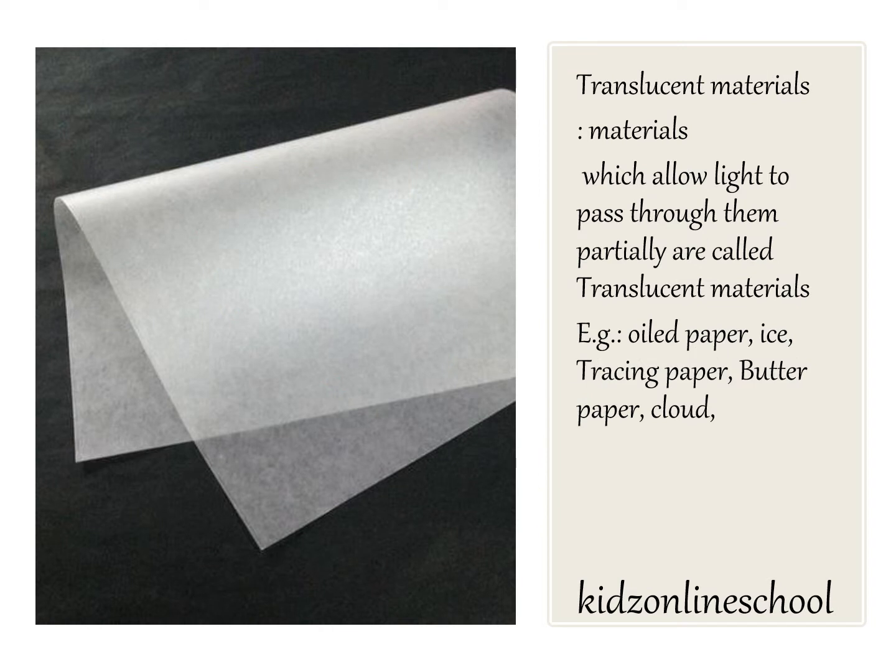Translucent materials. Materials which allow light to pass through them partially are called translucent materials. Example: oiled paper, ice tracing paper, butter paper.